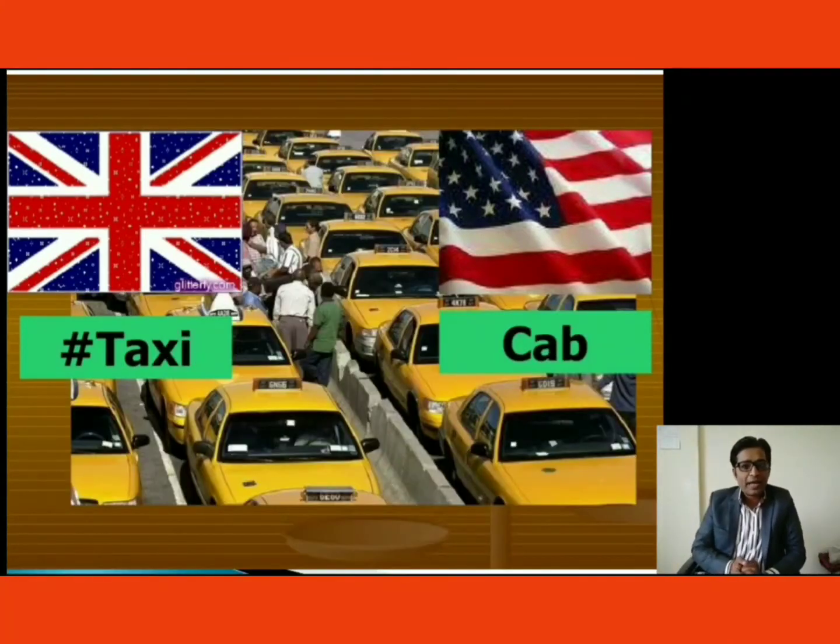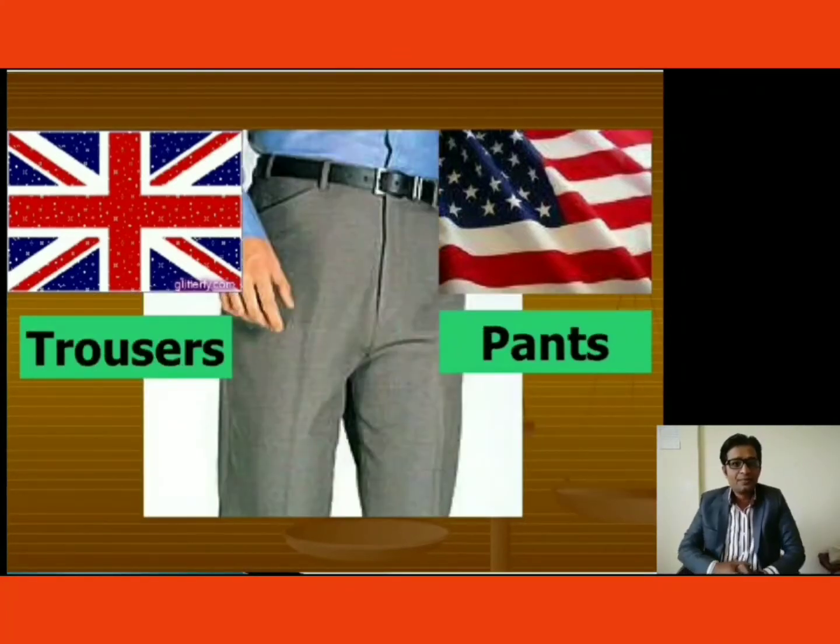Next word is taxi. We also call it car, right? But in Britain they call it taxi. In America they call it cab. Nowadays in India also people are calling it cab, right? Ola cab and Uber cab. But definitely Indians also call this vehicle a car, right? Next one, trouser. British call them trousers and Americans call them pants, right?